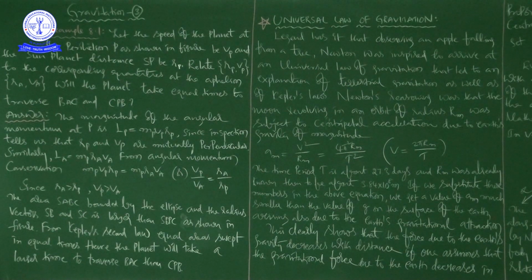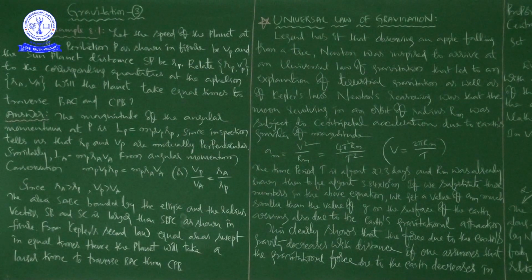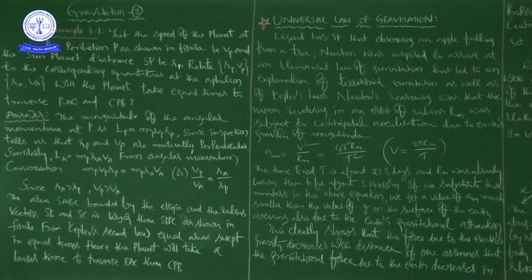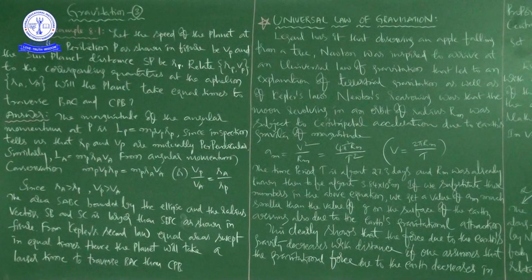Okay, right. Newton's reasoning was that the moon revolving in an orbit of radius rm was subject to a centripetal acceleration due to the Earth's gravity of magnitude. I told you when we were in the chapter of laws of motion, or rotational motion, whatever the chapter may be, whenever we got the topic of circular motion, for a body to get or to continue circular motion, there is a requirement of centripetal force.